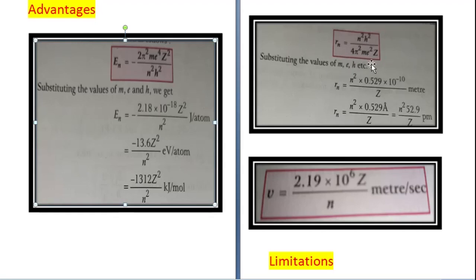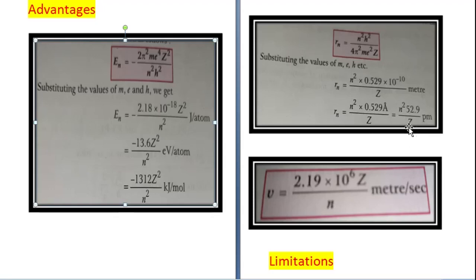Radius of various orbits of hydrogen atom, He plus or Li2 plus can be calculated by the formula Rn is equal to n square h square upon 4 pi square m e square Z. If you substitute the values of mass of electron, charge of electron, and Planck's constant, you will get Rn is equal to n square into 0.529 into 10 to power minus 10 upon Z meter, or you can also say that Rn is equal to n square into 0.529 angstrom upon Z, which is equal to n square into 52.9 upon Z pm, where again the value of n can be 1, 2, 3, etc.